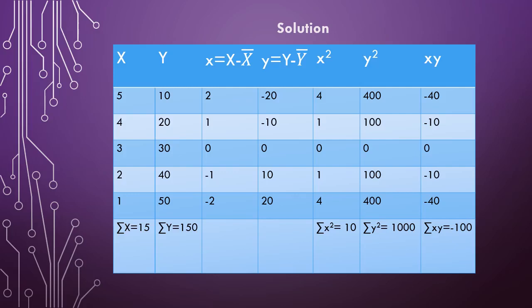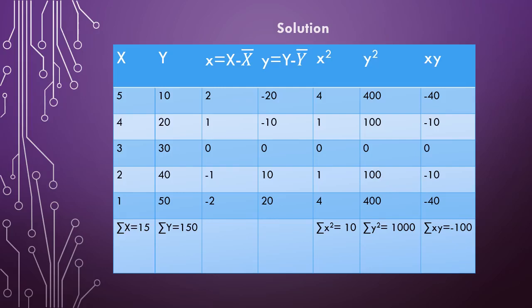Then next, small y is equal to capital Y minus y bar. Capital Y is the variable y which has been given in the question, and y bar is the mean value of y. The mean value of y is the sum of all the values of y divided by the number of values. So the summation is 150, divided by the number of values, 5. So 150 divided by 5 is equal to 30.